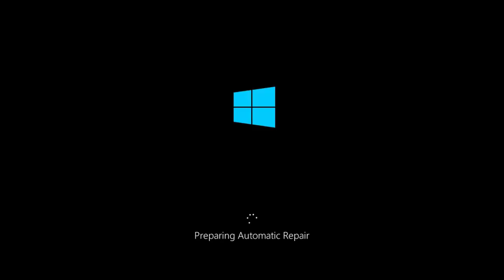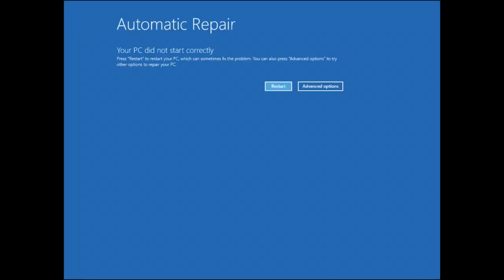You may have automatic repair launched automatically after changing the BCD file. This process will check for any corrupted files and try to fix them, but eventually it won't find anything to fix. That's because I fixed it already. Just click restart.